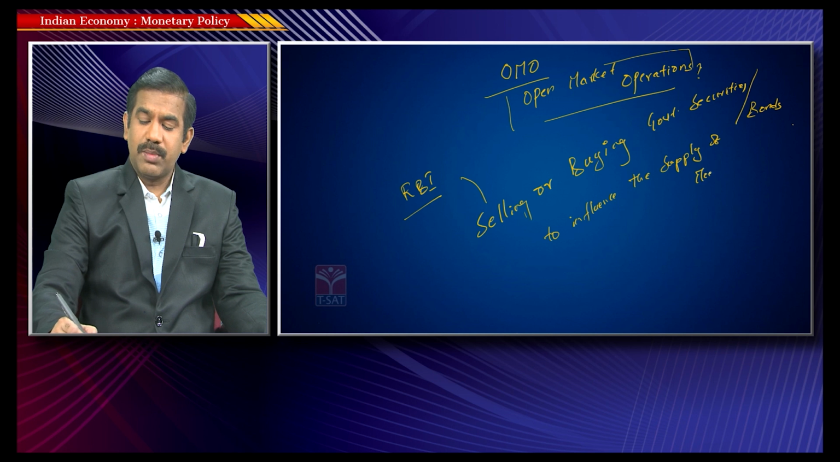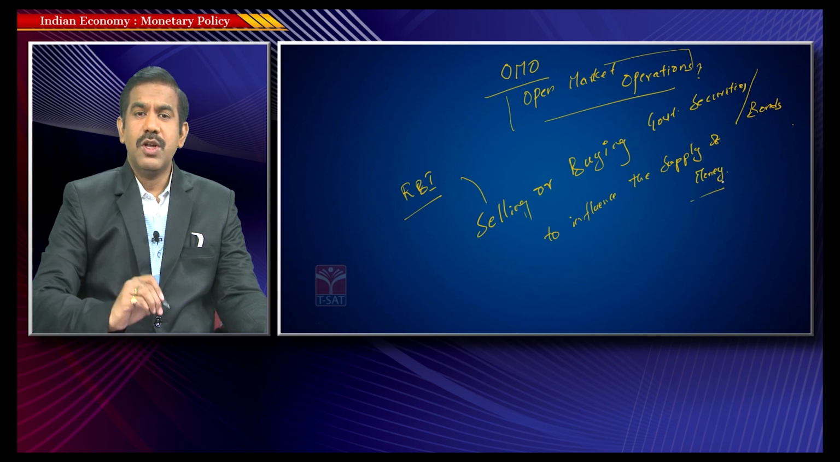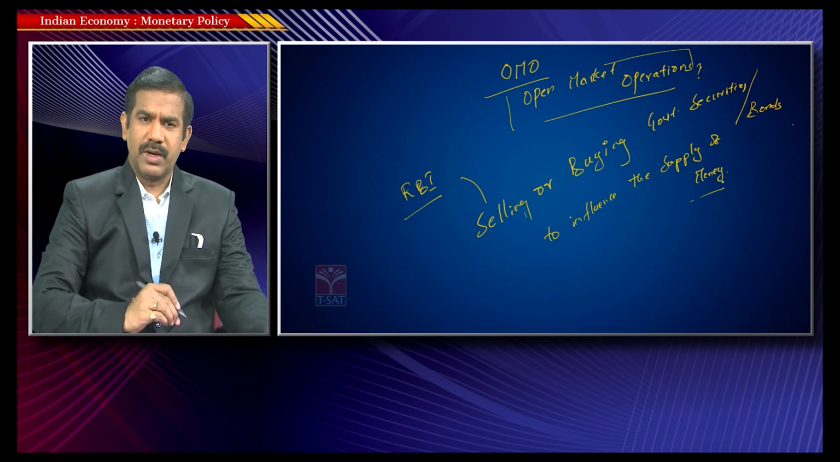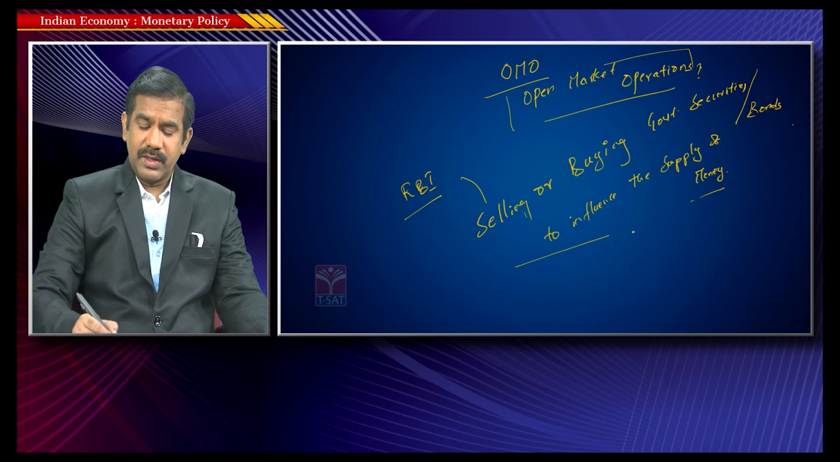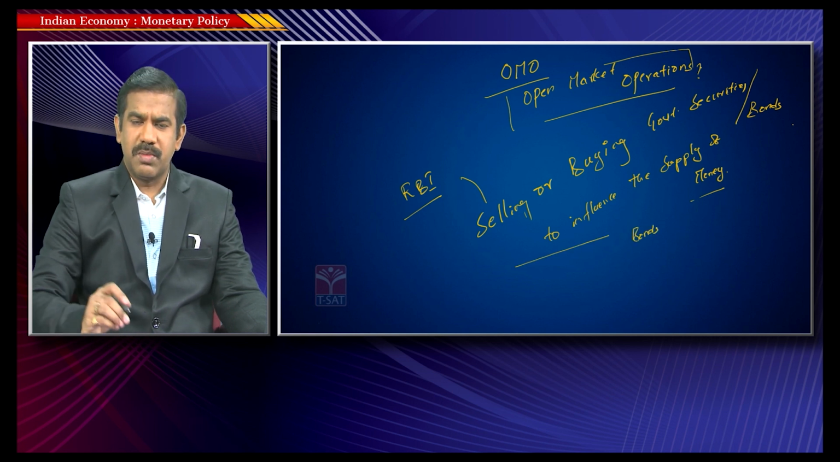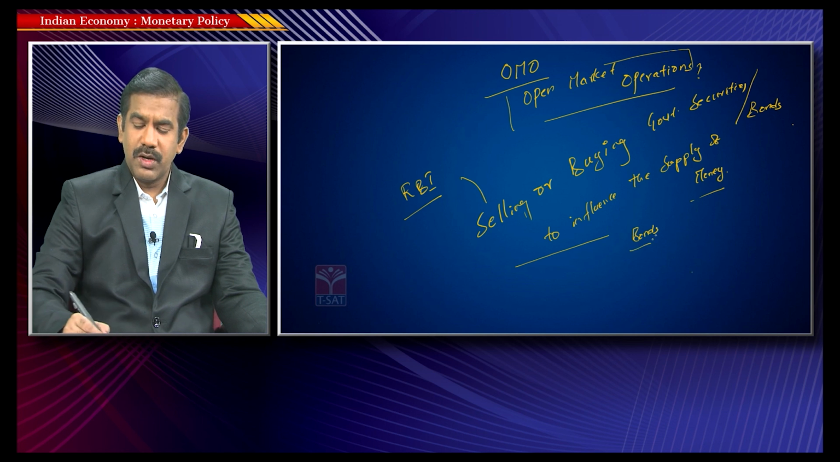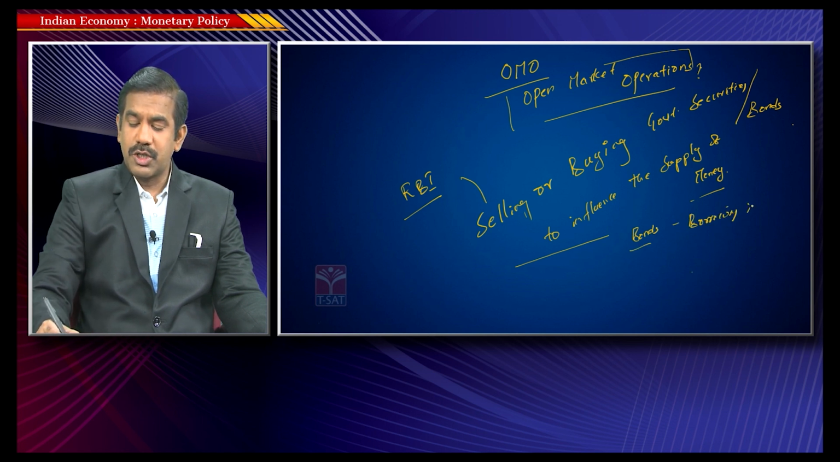So how would RBI simply selling and buying bonds help in altering the supply of money? Now you know, my friends, that the bonds that we purchase from the Government of India can be traded in the market freely. Because what is a bond? A bond is a borrowing instrument. So let's take the case of the Government of India.